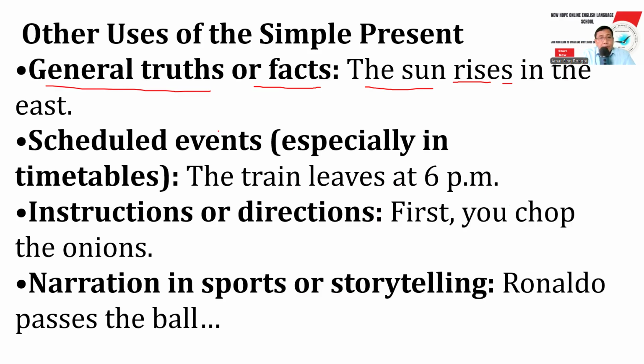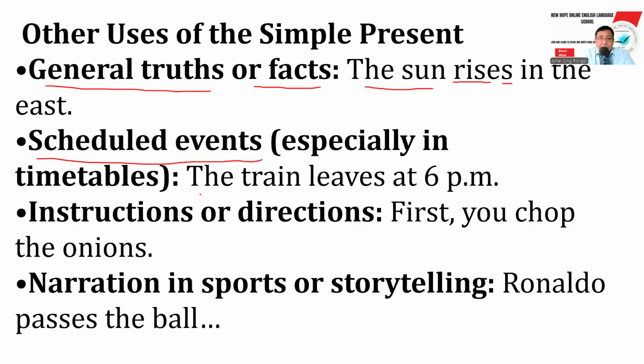Okay. Now for scheduled events, like timetables, we need to use the simple present tense.